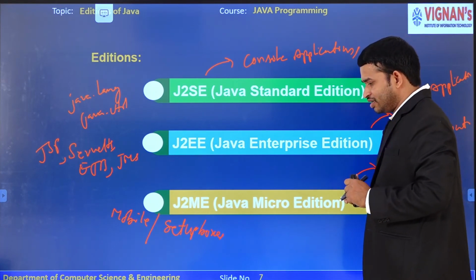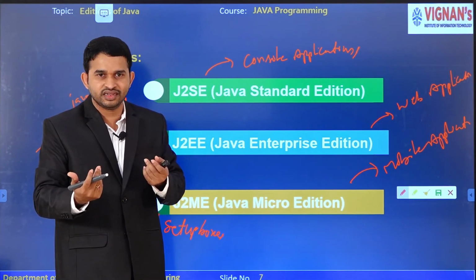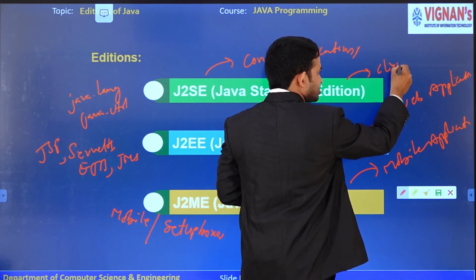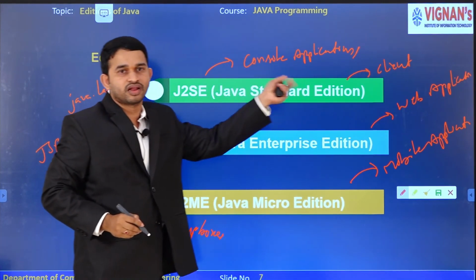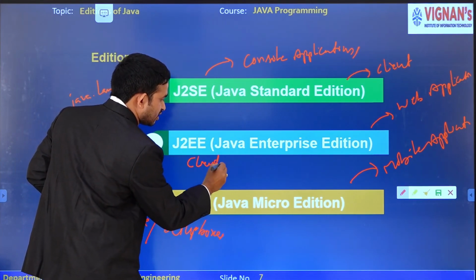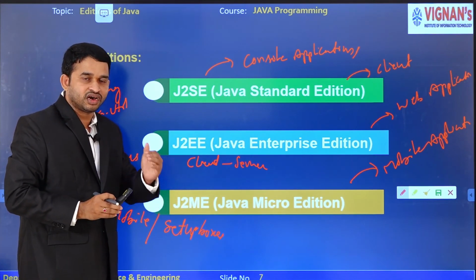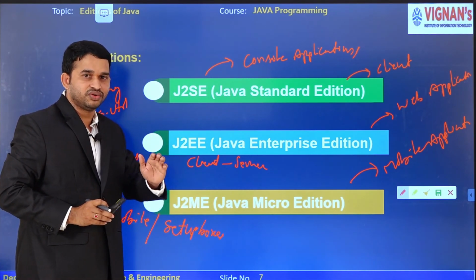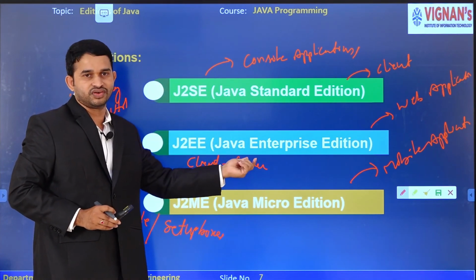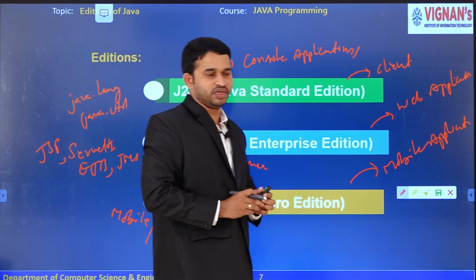One more important point: generally we say client-server communication. This comes under client, because within the system only we can develop and run particular applications. Client-server communication means we communicate or transfer data from here to some other person, from client to server. So this is about the editions of the Java programming language.